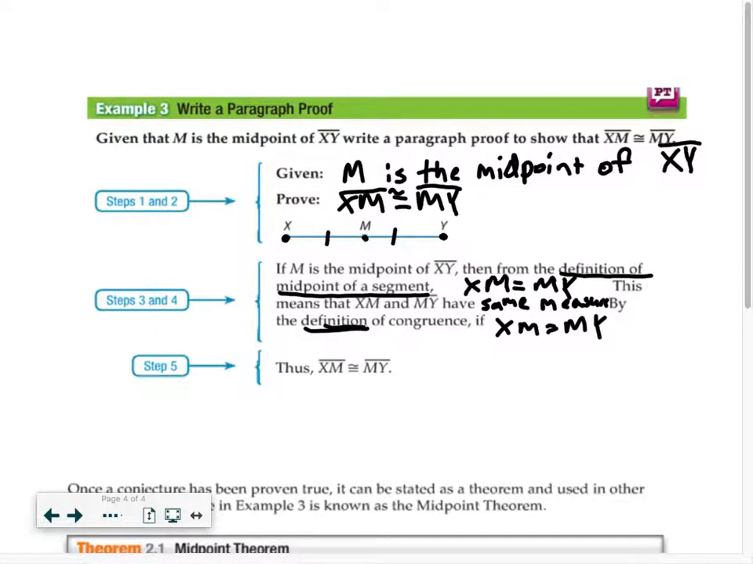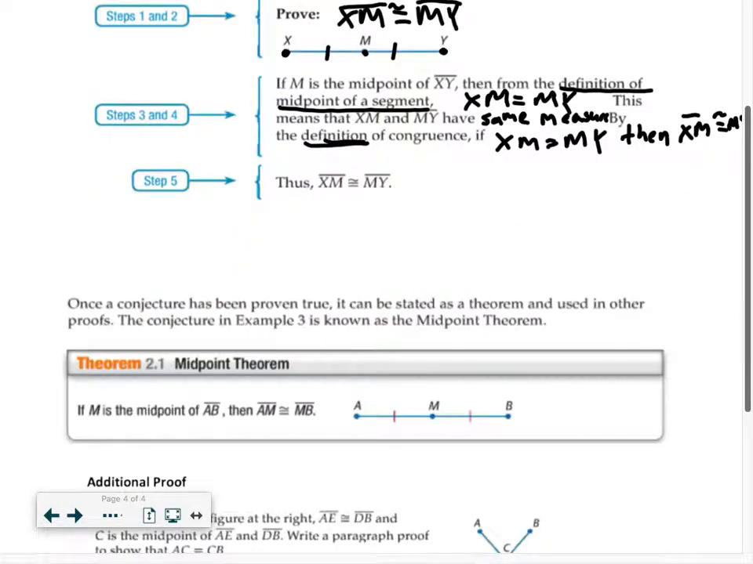the definition of congruence says if these segments are equal, then they're congruent. That is what we were trying to show, that they were congruent. So thus, they're congruent. We just restate what we've proven.